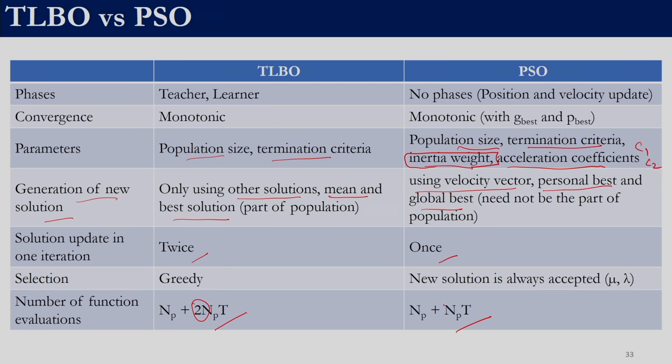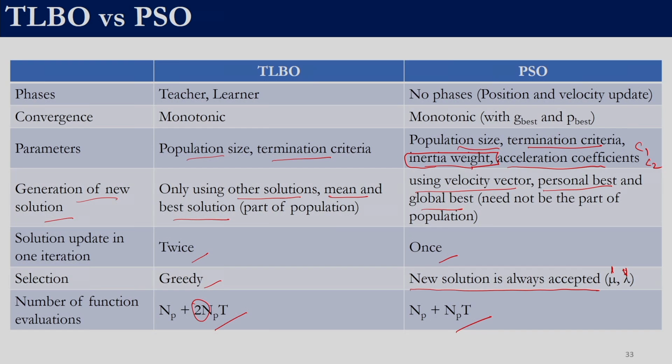The selection mechanism used in TLBO was a greedy selection mechanism. The population was updated using a greedy mechanism, whereas in particle swarm optimization the new solution was always accepted. It is more like a mu comma lambda, with mu being a single solution and lambda being a single solution. So in both of them the newly generated solution was always accepted.